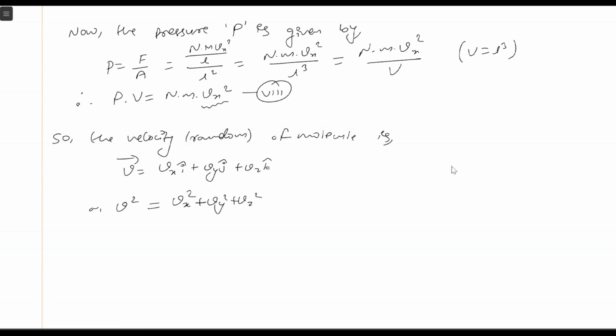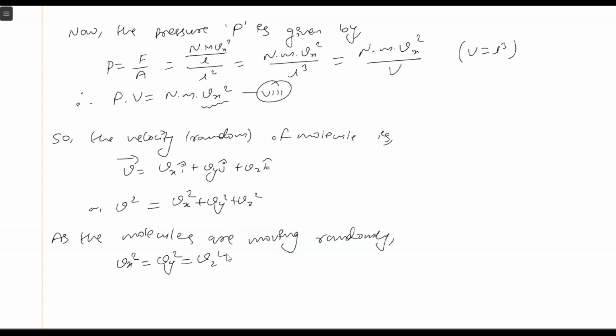Now we know that as the molecules are moving randomly, the average velocity in x direction, y direction and z direction will be the same. So as the molecules are moving randomly, we can consider Vx square is equal to Vy square is equal to Vz square.